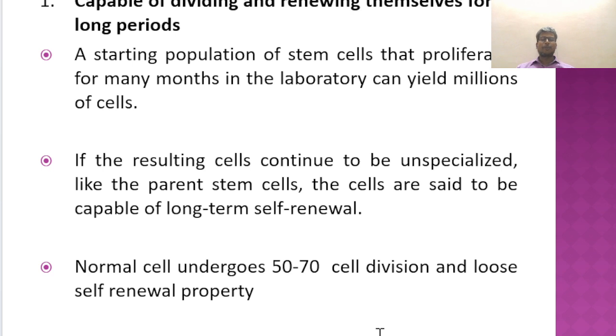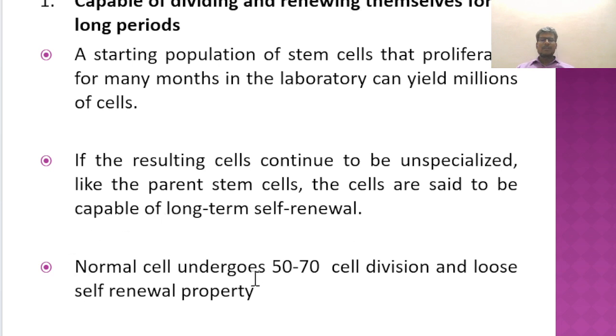Moving on to the first property: capable of dividing and renewing themselves for a prolonged period. A starting population of stem cells that proliferates for many months in the laboratory can yield millions of cells. If the resulting cells continue to be unspecialized, retaining the potency to become any cell, like the parent cells, the cells are said to be capable of long-term self-renewal.